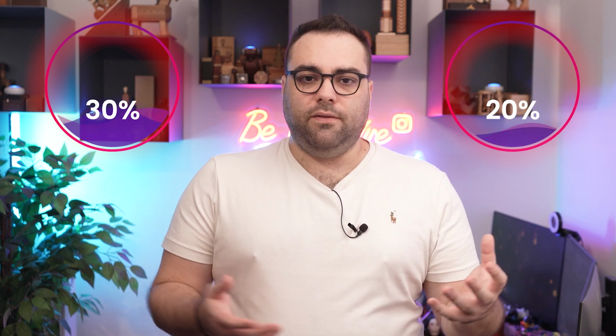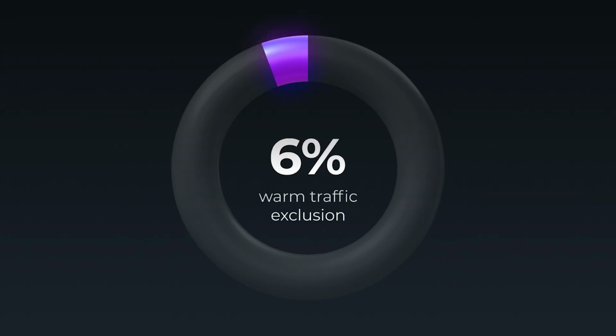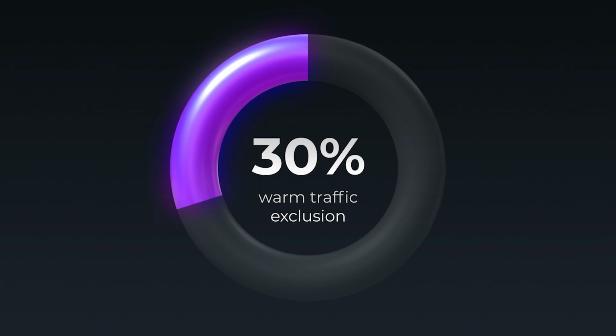It's not a bad concept, to be honest with you, to be able to touch a little bit more the Advantage Plus. The percentage that I'm going to start with is 30%, and then try to go to 20% or lower, and just see the difference between those. In the example, they are also considering 30%. Some people say that this is a lot, some people say that this is not a lot, but I think that at 30% exclusion, so targeting only 70% of your warm traffic, it's a good start. Maybe we will have to go to 40, 60, who knows, maybe 50% is the sweet spot, okay? We will have to see.